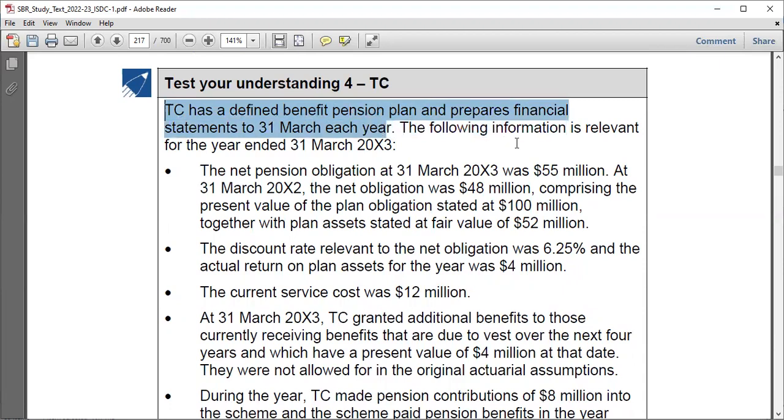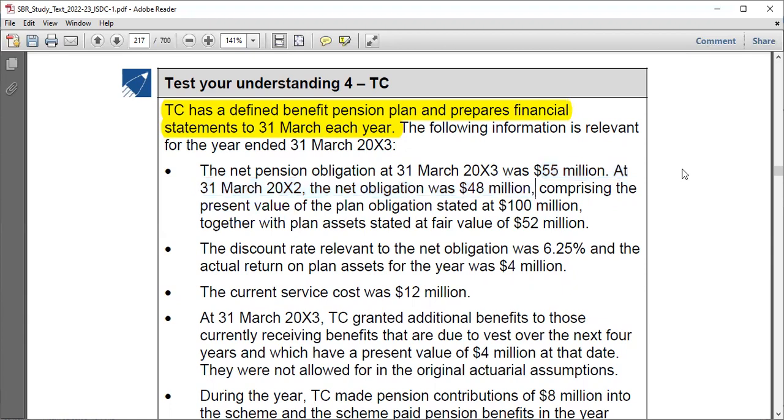The question says TC has a defined benefit pension plan and prepares financial statements for 31st March each year, right? The following information is relevant for the year ended 31st March 2023. This year starts 1st April 2022, right? The net pension obligation at 31st March 2023, at the end, was 55 million. If you see the word net, it means that the obligation has already been netted. That means the obligation exceeded the asset. So it's already the difference. So it's 55 million. And at 1st April 2022, which was the end of the previous year, the beginning of this year, the net obligation was 48 million. So we know the opening balance of the net obligation, and then we know the closing balance too.